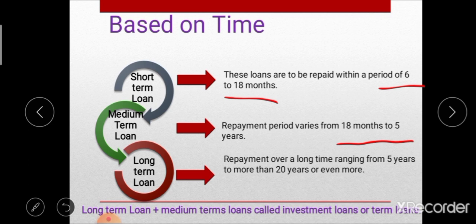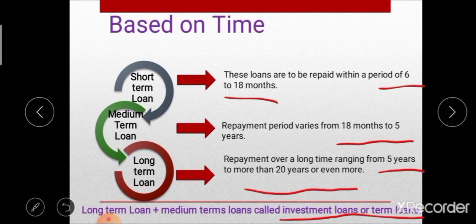The repayment period of long term loan ranges from 5 years to more than 20 years or sometimes more. These long term loans, together with medium term loans, are called investment loan or term loan. So long term loan plus medium term loan is equal to investment loan or term loan.